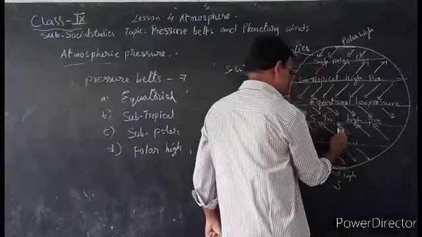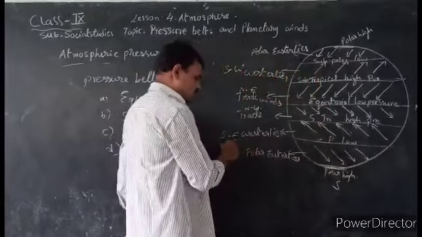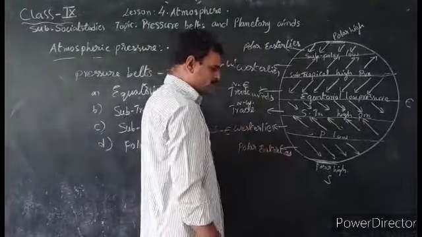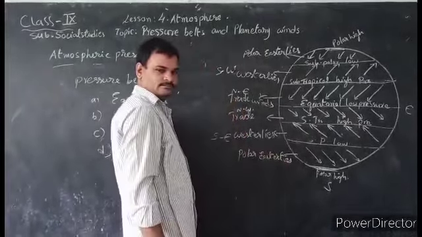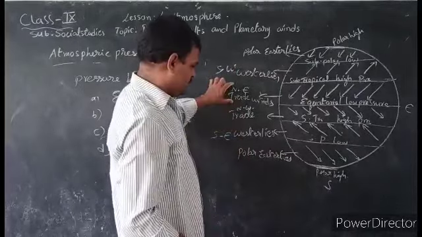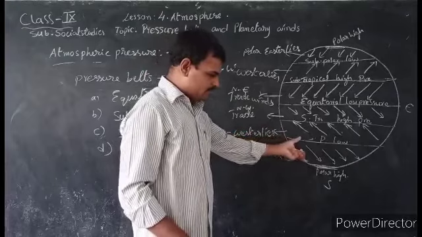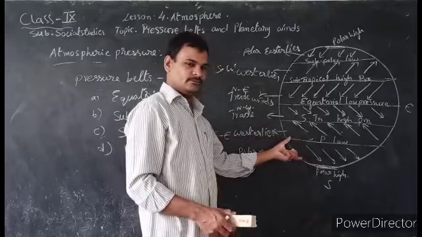From here it is starting, so these westerlies are called southwest and southeast westerlies. What about polar easterlies? Same as the trade winds. What is the direction of trade winds? That's the same direction as polar easterlies. Only the pressure belts change here; the direction is the same.